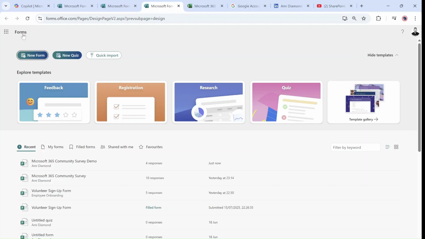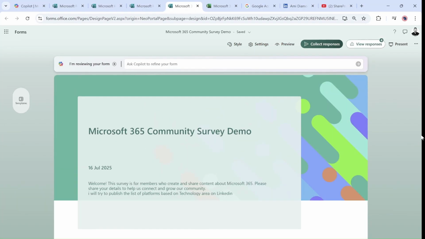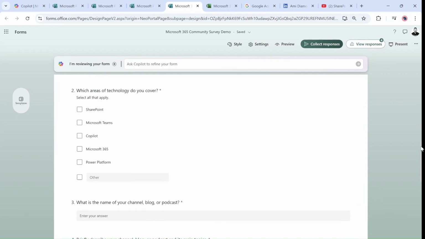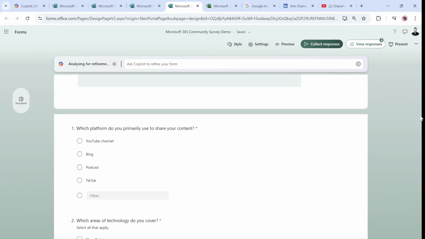In this episode, I would like to show you a new feature of Copilot in Microsoft Forms. So I created a poll to collect a list of all of the best blogs and YouTube channels that people in the Microsoft community have made and want to share. You can see some questions about the platform or area of technology, country, and URL.